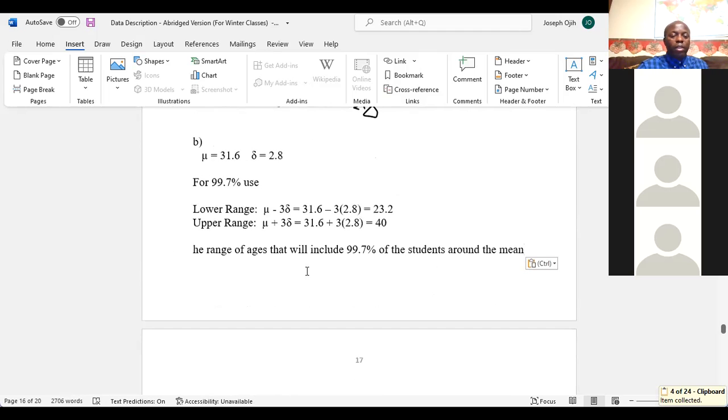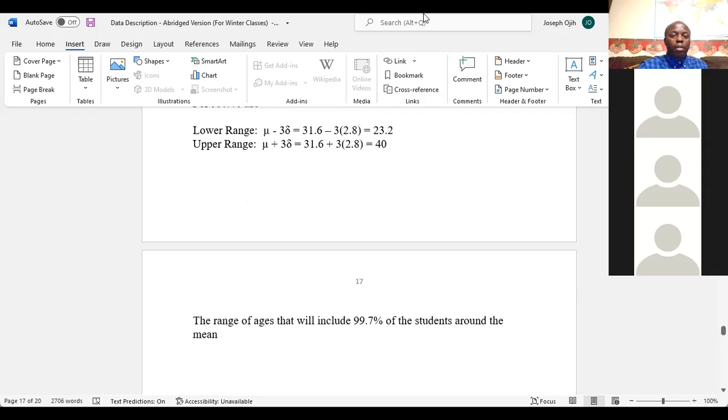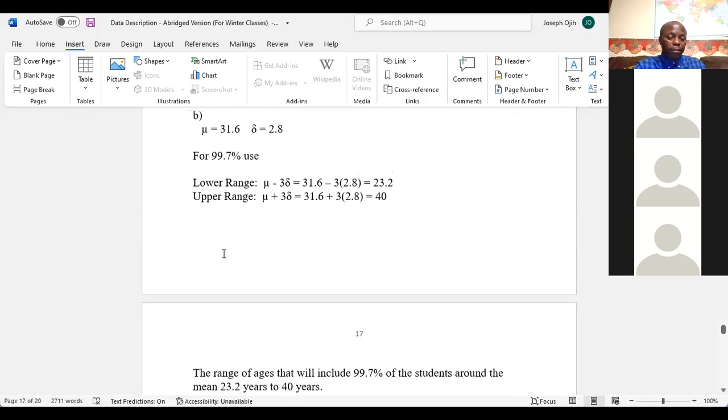The range of values that will include 99.7% of the students around the mean will be 23.2 years to 40 years. Any question on this one?